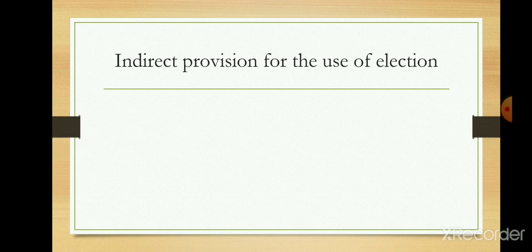The second one is that it gave an indirect provision for the use of election. Though the term election was not officially used through this act, the process was described as nomination made on the recommendation of certain bodies. But this was actually a limited and indirect provision for the use of election. It was there. So this was used for filling up non-official seats in both the central and provincial legislative councils. So there was an indirect election involved in this process.